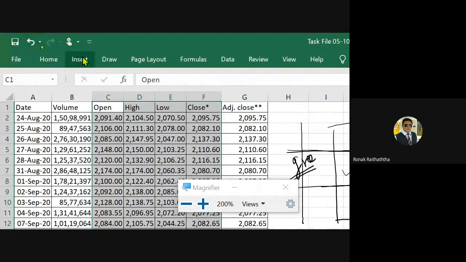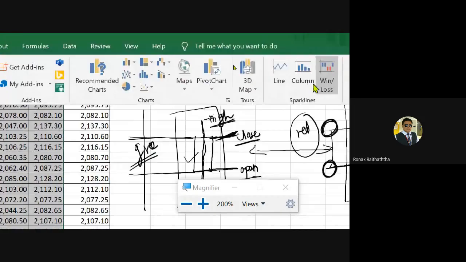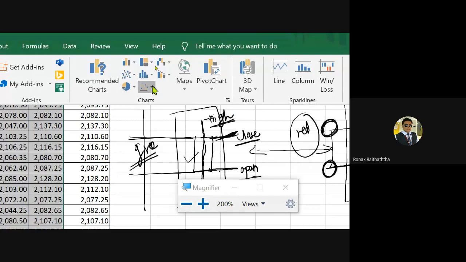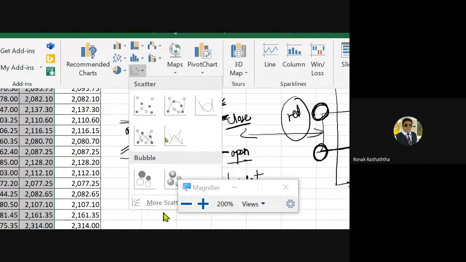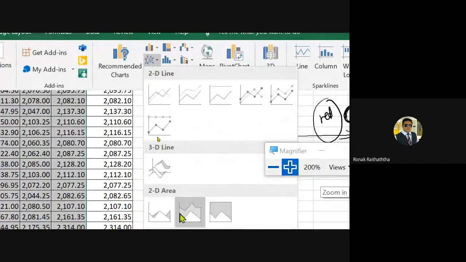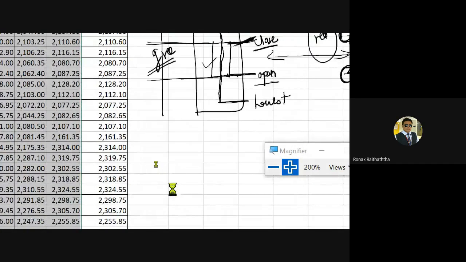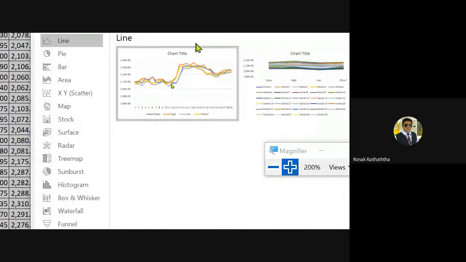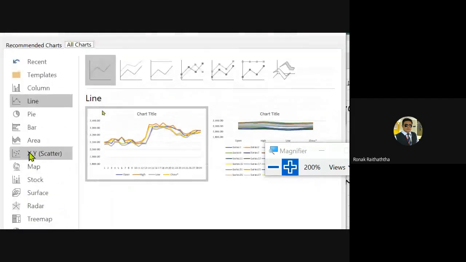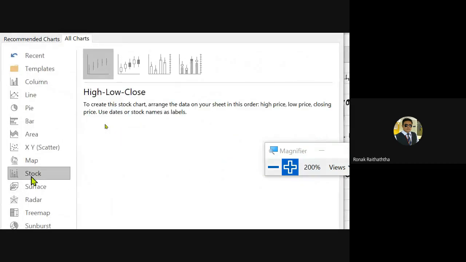Then I'm going to the Insert tab, and in the Insert tab everyone should be able to find the stock charts. And if it is not visible to you, you may go to any option and go to More Charts. Go over there, and you will be able to see a table where all the charts should be visible to you. From there I am selecting the stock charts. Let me see where the stock charts are. See, here I have the stock chart, right? And I'm selecting the second one, that is candle.